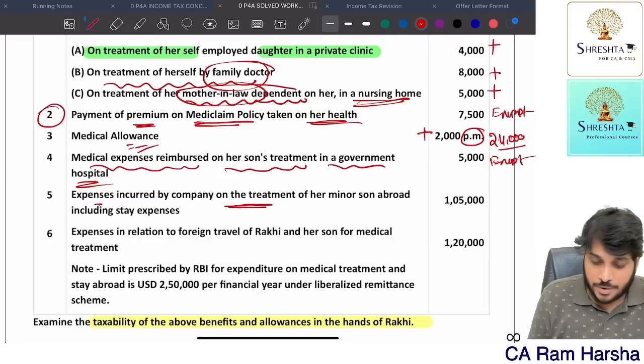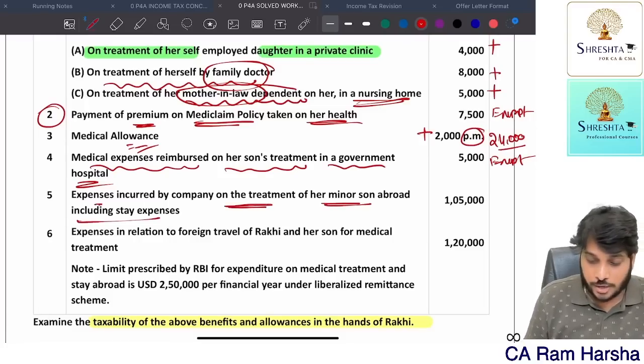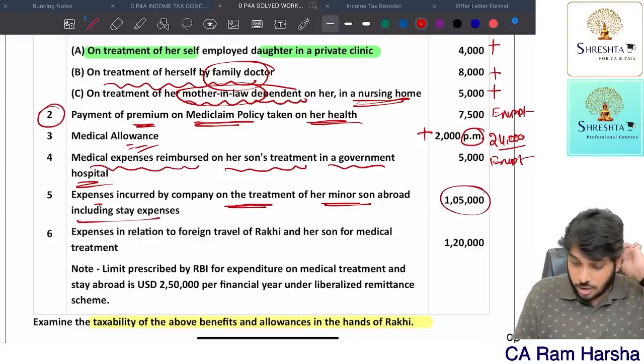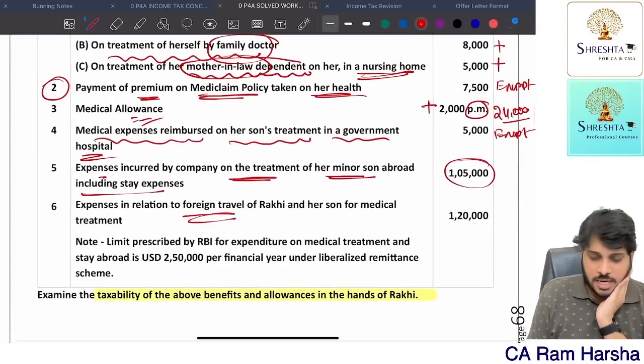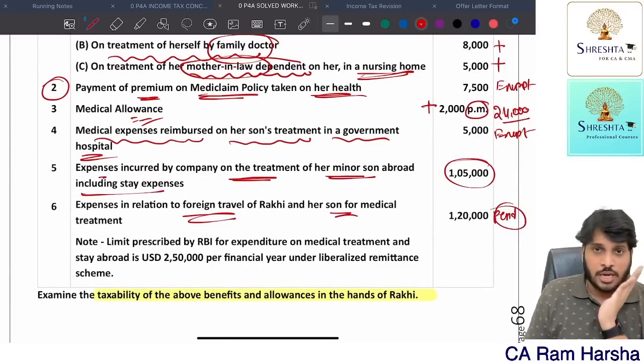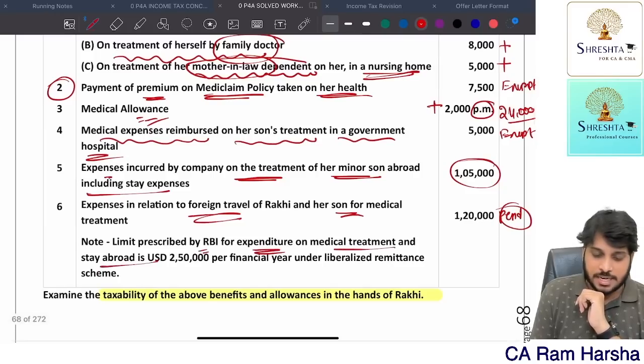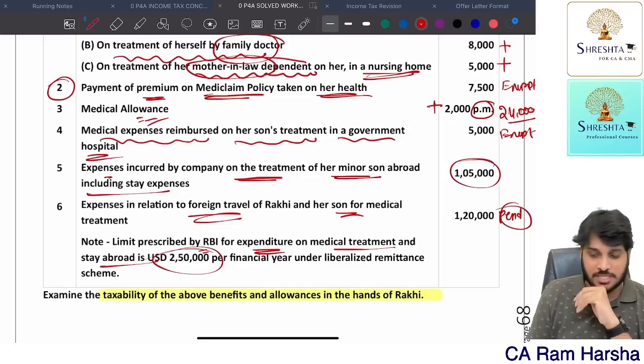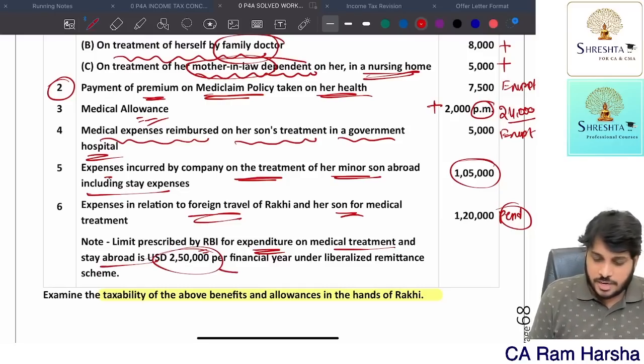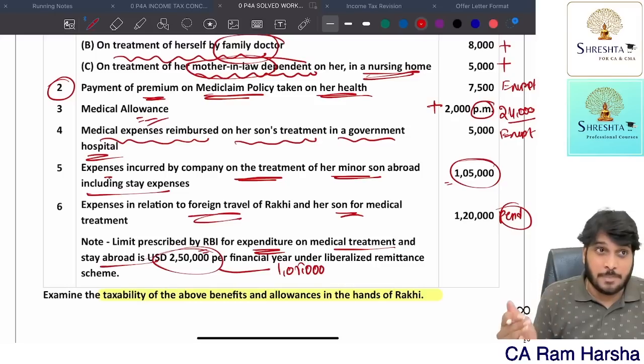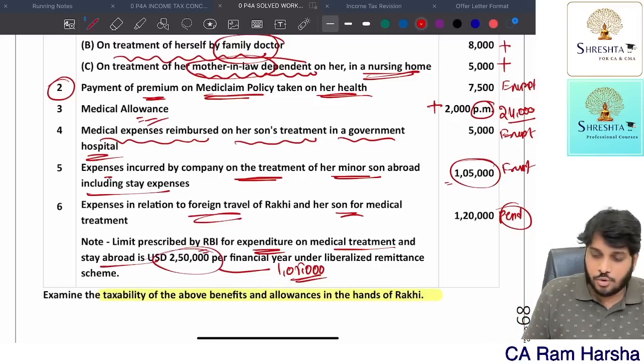Expenses incurred by the company on treatment of her minor son abroad. Okay, this is abroad. 105. Expenses in relation to foreign travel, her son. This foreign travel, we have to check. We have to keep it pending and check it last. Now, how much did RBI permit for medical treatment and stay? 2,50,000 rupees they permitted. Out of this 2,50,000, for medical treatment I will allocate 105. So, for medical treatment outside India, how much did the company pay? 105. How much did RBI permit? 105. So, fully exempt.